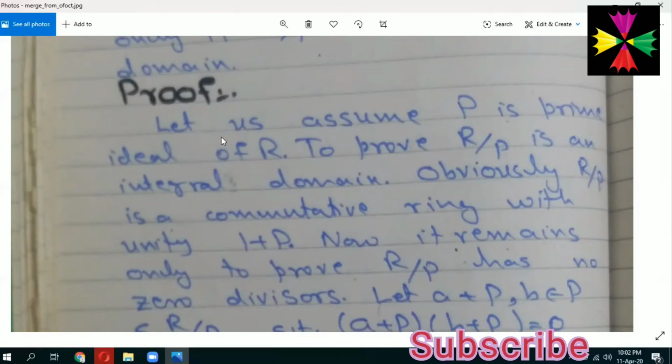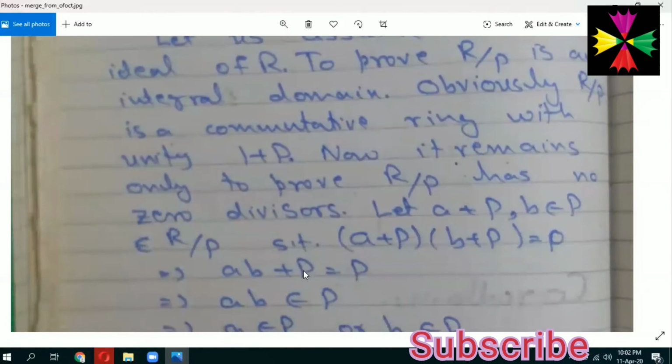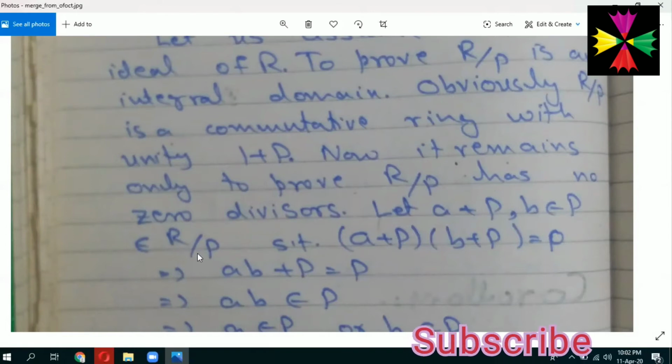Now it means here as R is a commutative ring with unity, so R factor by P is also a commutative ring with unity. Now what is an integral domain? An integral domain is a commutative ring with multiplicative identity and having no zero divisor. So it means now to prove R factor by P is an integral domain, it remains only to prove that R factor by P has no zero divisors. Now how can we prove that R factor by P has no zero divisor? This can be proved as follows: if for any two elements a plus P and b plus P belonging to R factor by P, their product is equal to 0, then one of these two elements must be equal to 0.